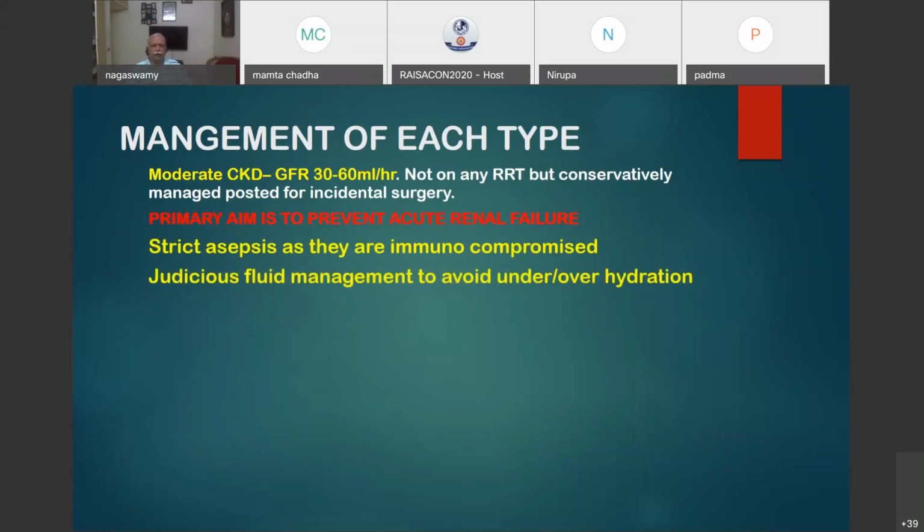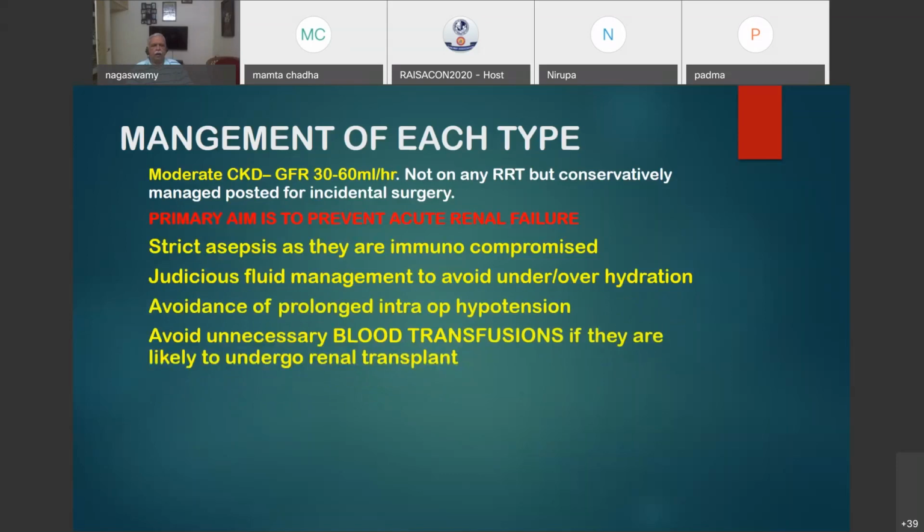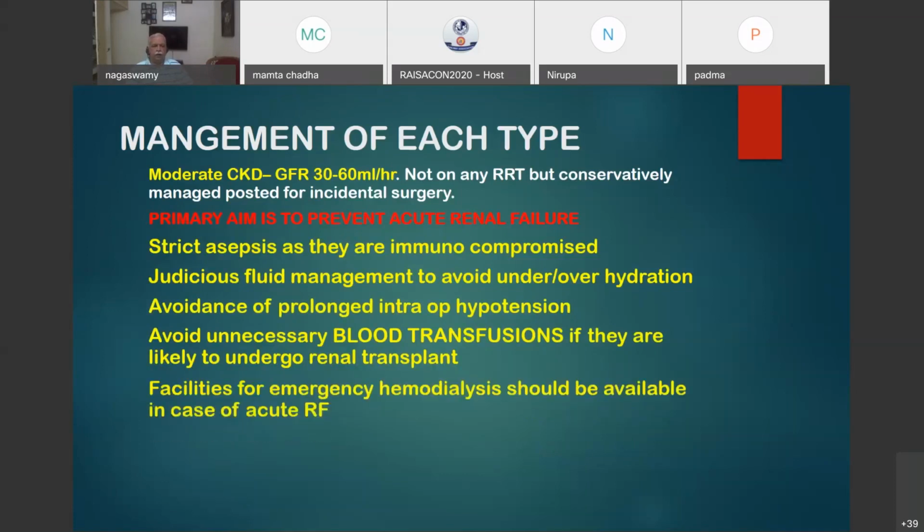Judicious fluid management to avoid under or overhydration, avoidance of prolonged intra-op hypotension, avoid unnecessary blood transfusions because they may undergo renal transplantation if their condition worsens. If they go from stage 3 to stage 4 and 5, at a future date they may require a renal transplantation. So earlier blood transfusion may interfere with the tissue matching, cross matching. So better to avoid blood transfusion in these patients.